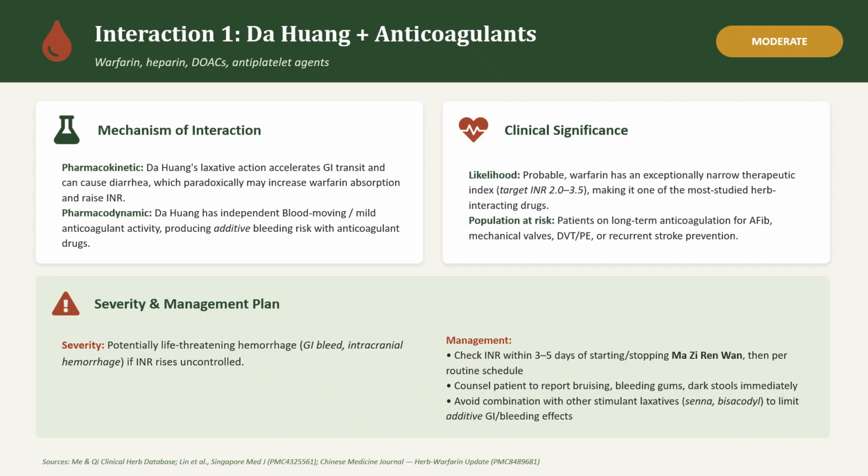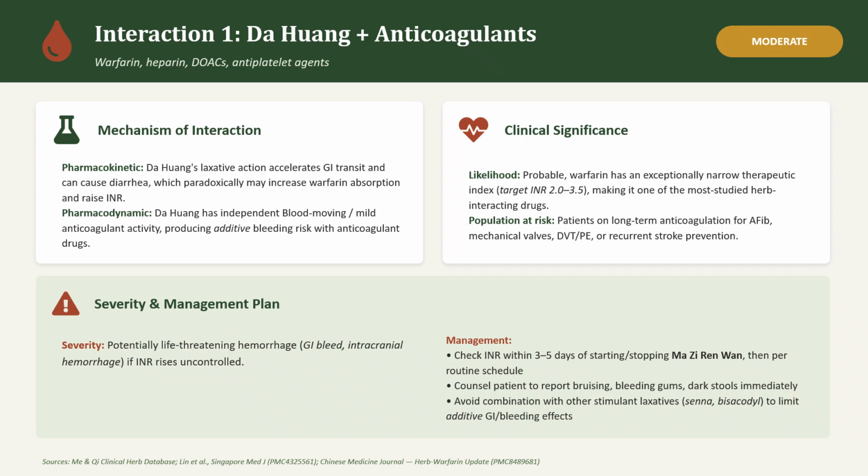The first one is Da Huang's laxative action, which accelerates GI transit and can cause diarrhea, which paradoxically may increase warfarin absorption and raise INR. The pharmacodynamic is that Da Huang has an independent blood moving, mild anticoagulant activity, producing an additive bleeding risk with anticoagulant drugs.